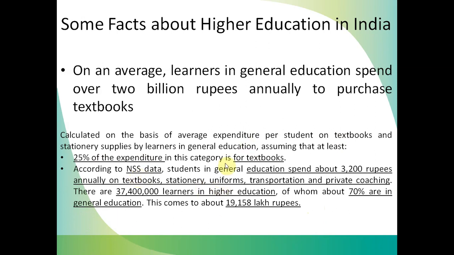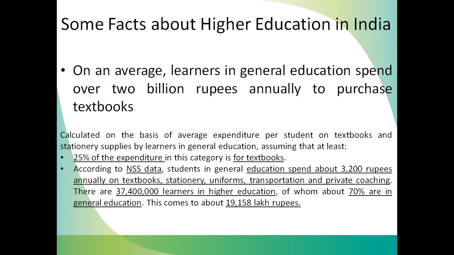According to NSS data, a learner spends 2,300 rupees annually per student on textbooks, stationery, uniform, transportation, and private coaching. So they are spending approximately 2,000 to 3,000 rupees annually on their textbooks, stationery, uniform, transportation, and private coaching.